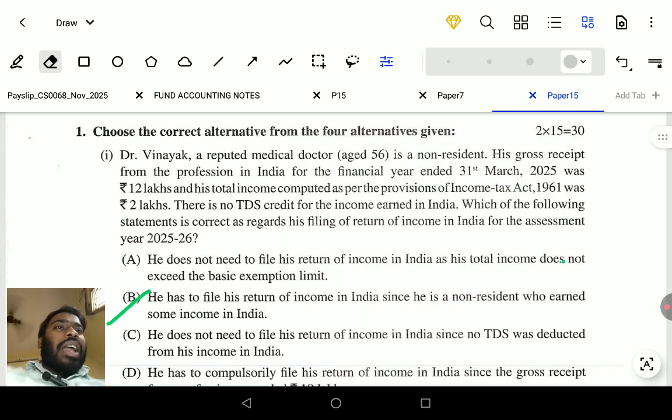Dr. Vinayak, a reputed medical doctor aged 56, is a non-resident. His gross receipts from the profession in India for the financial year ending 31st March 2025 were 12 lakhs, and his total income computed as per the provisions of the Income Tax Act 1961 was 2 lakhs. There is no TDS credit on income earned in India. Which of the following statements is correct as regards his return of income in India for the assessment year 25-26?